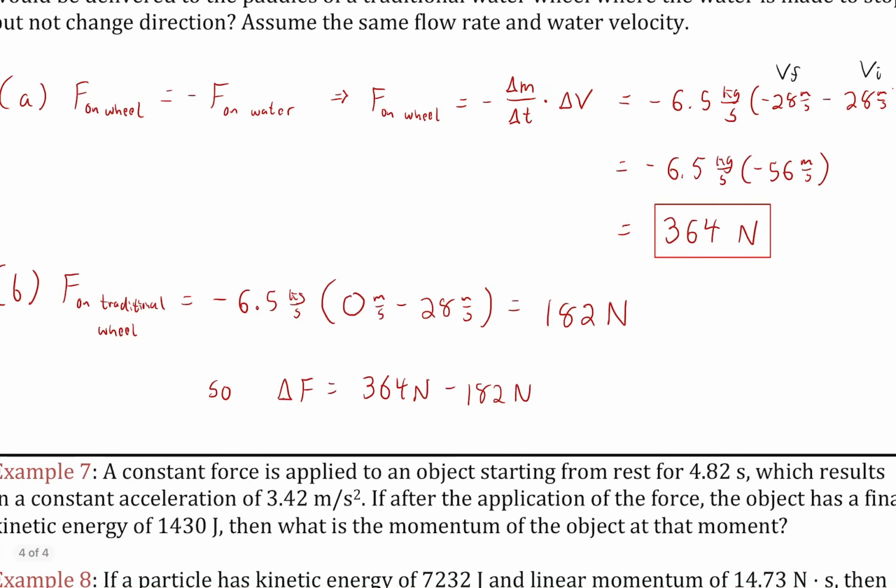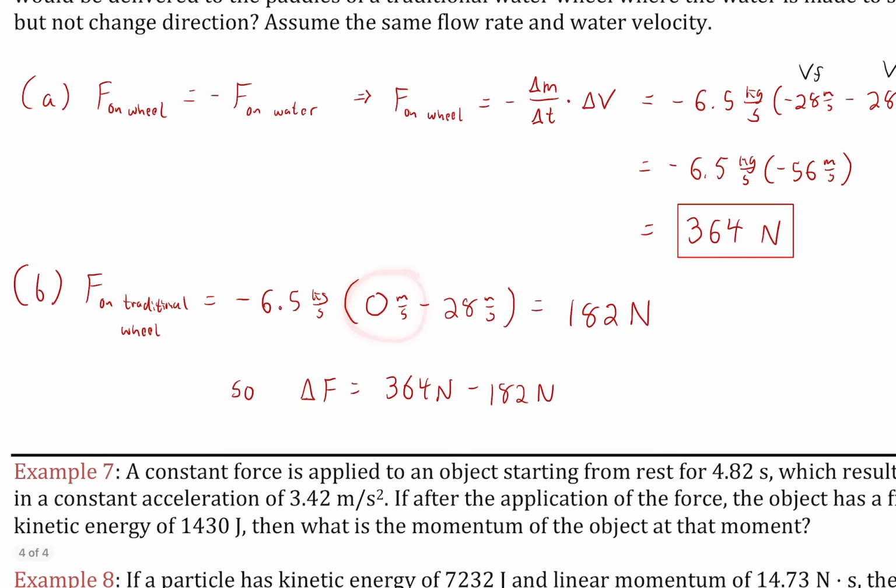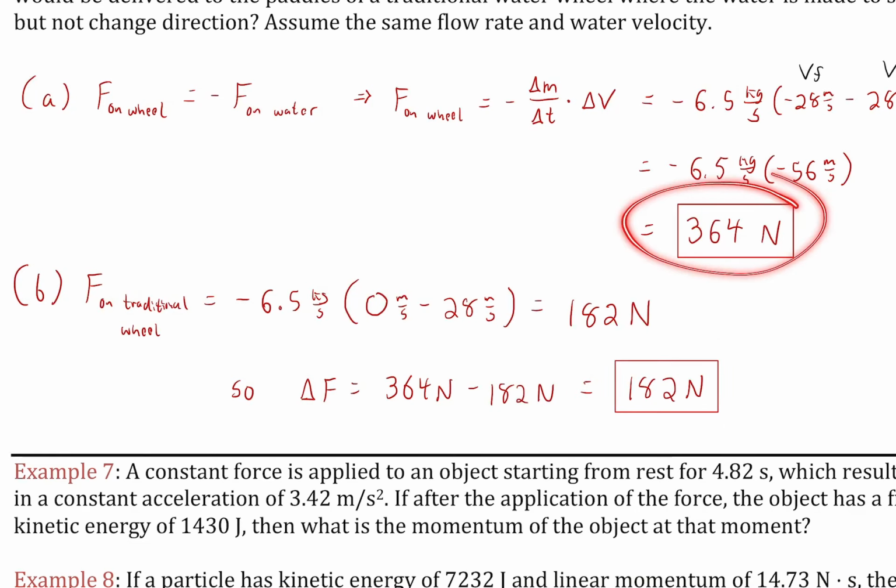All right, what about the traditional wheel? Same approach, but look at our v final. It's 0 instead of negative 28. That means there's a smaller change in momentum for the water that's not forced to turn around, thus there's a smaller force. So forcing something to turn around is a great way of getting more force delivered. Or sometimes forcing something to turn around is a bad thing because then you're delivering too much force, more force than something can handle. So in this case it is positive 182 newtons, the force on the wheel. And so we see the difference is in fact just 182. We get double the force when we force the water to turn around.